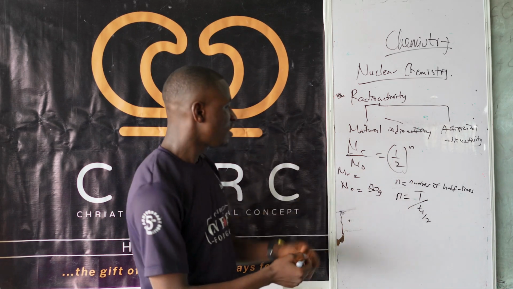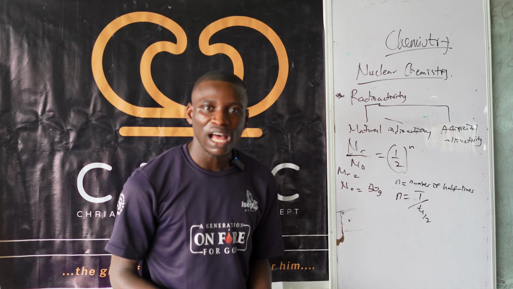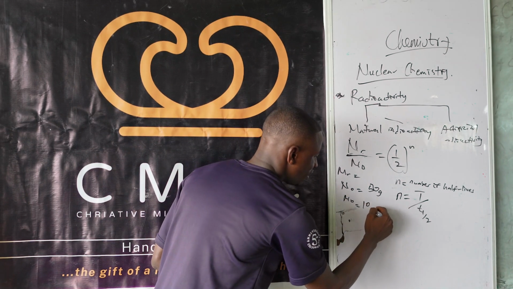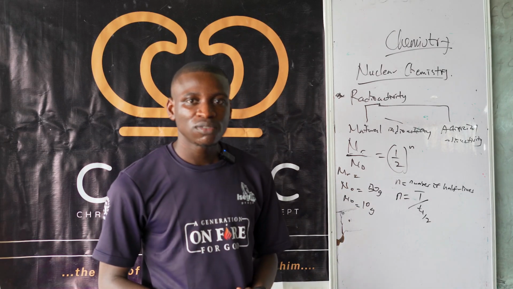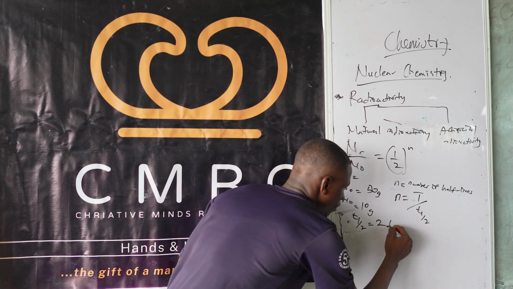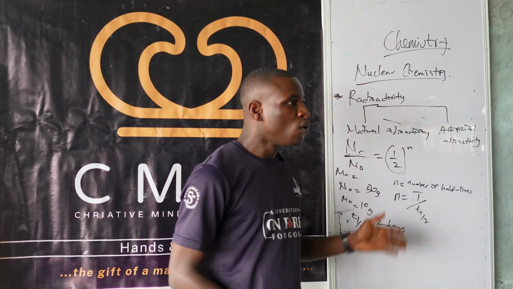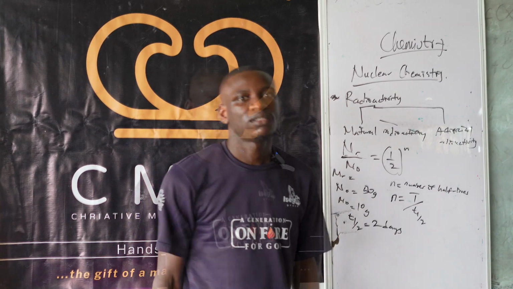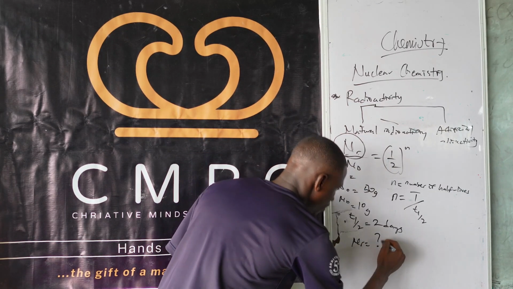Now let me give you a question. Let's say a radioactive substance has a mass of 10 grams. That means N naught is 10 grams. The half-life of the radioactive substance is 2 days. That means T half is 2 days. So the question continues: how much of the radioactive substance will be remaining after 2 weeks? That means they want us to calculate this N. That's what we want to calculate.